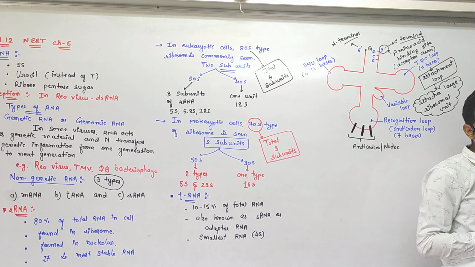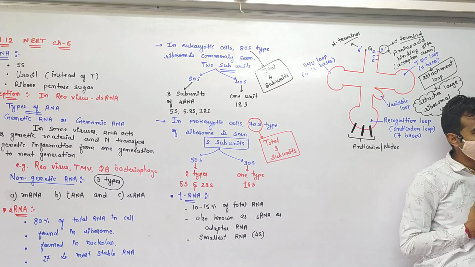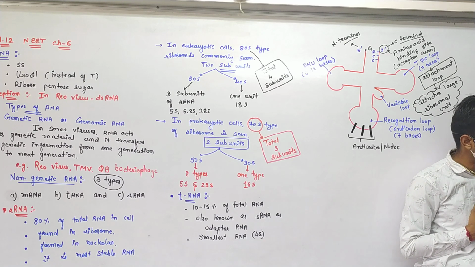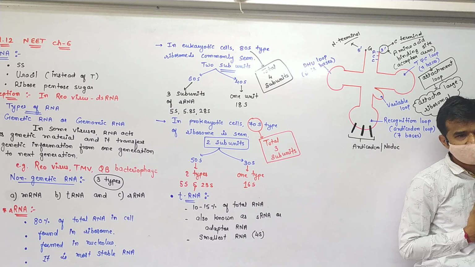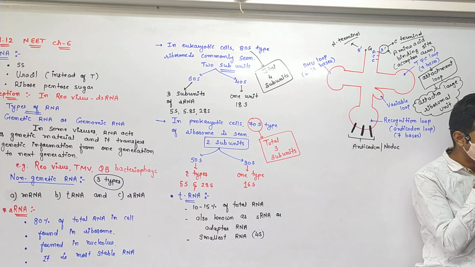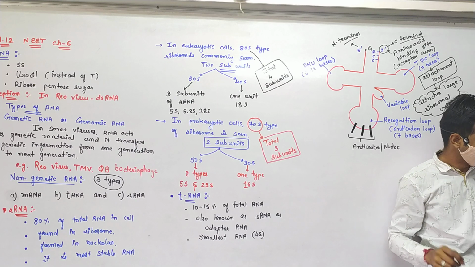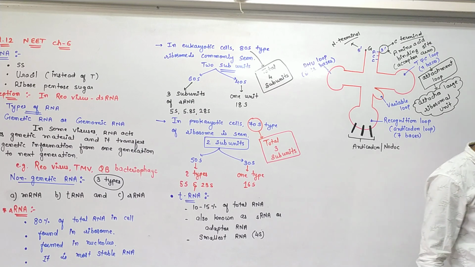That codon is sequentially read by the tRNA, and that codon's anticodon is carried on the anticodon loop of the tRNA in a sequential manner. Fine. So this is known as the recognition site, okay, or anticodon site.